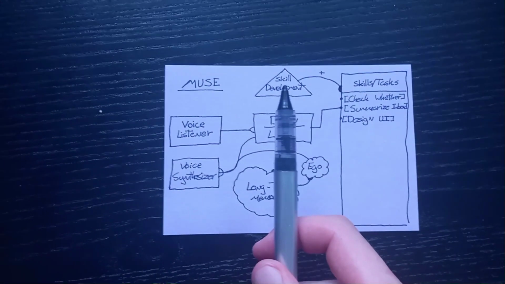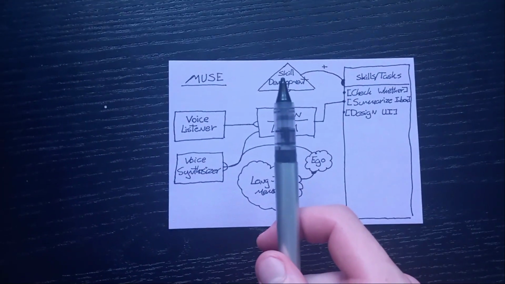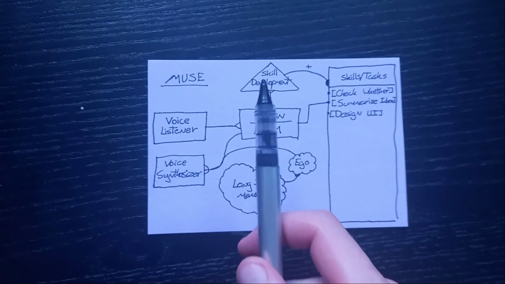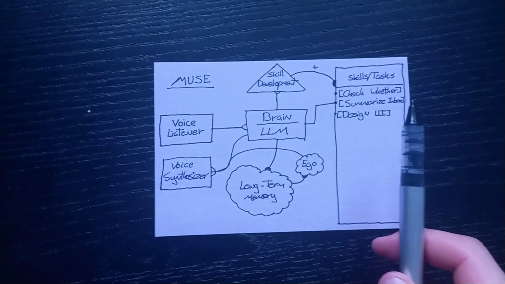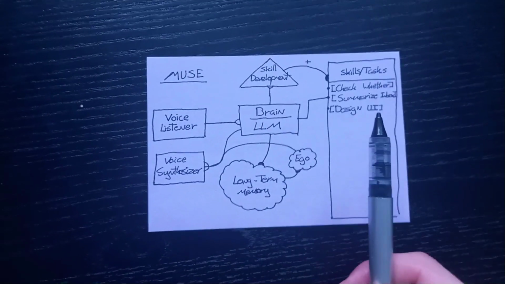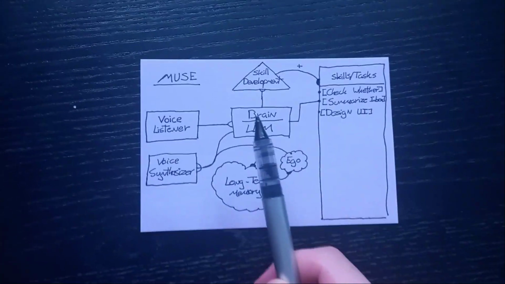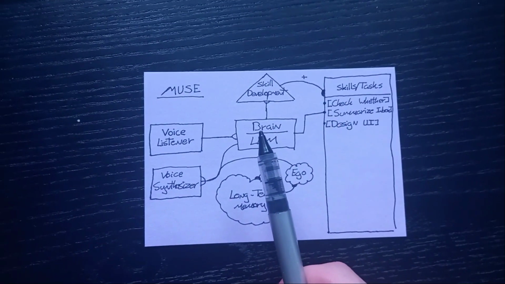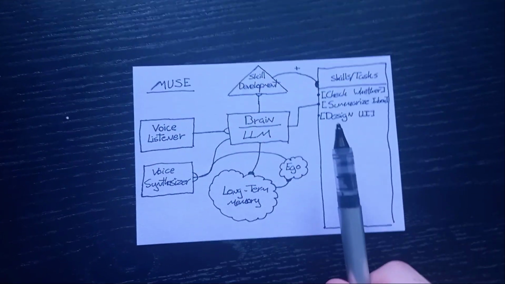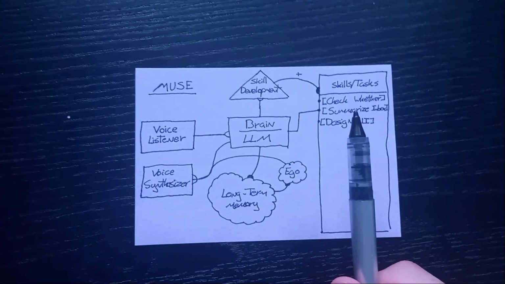But for skill development, there's a paper that I have yet to read, but I found and quickly skimmed. It's Voyager, which is a Minecraft AI that uses GPT-4, I believe, to explore Minecraft. It has a skill library and a skill developer that adds skills to said skill library. Then the brain pulls skills from the skill library and can use them to complete tasks. My plan is to read that paper, probably tomorrow, and figure out a way to use that skill library in a context slightly wider than Minecraft.